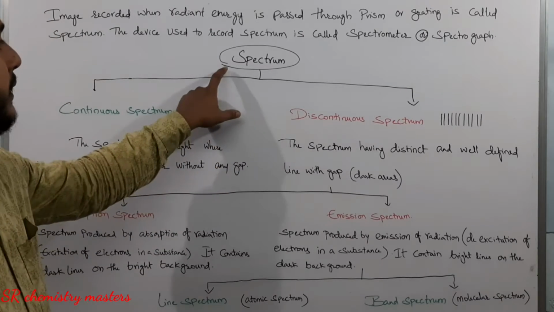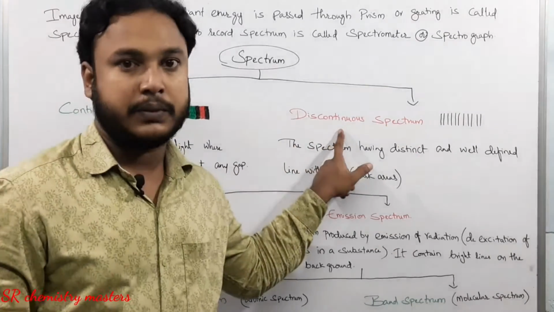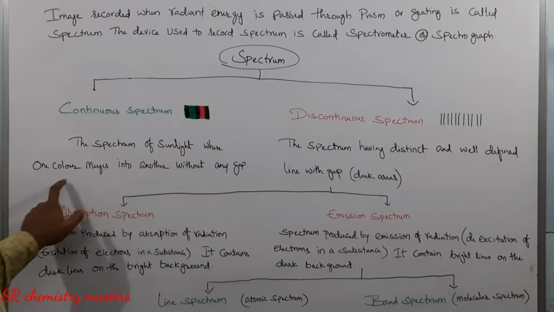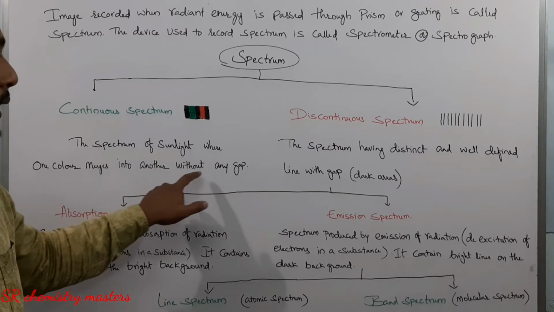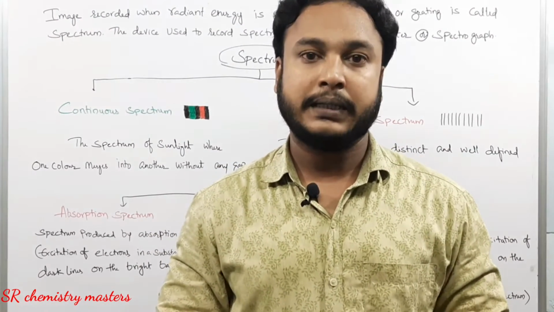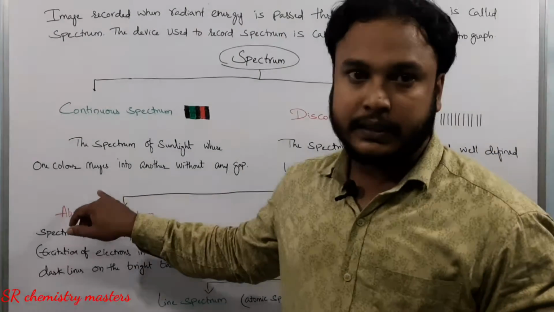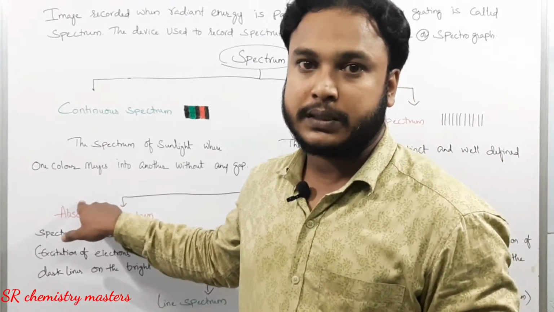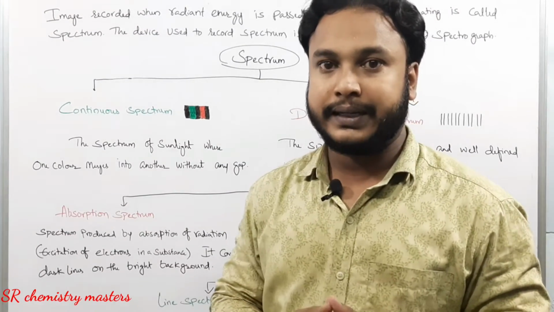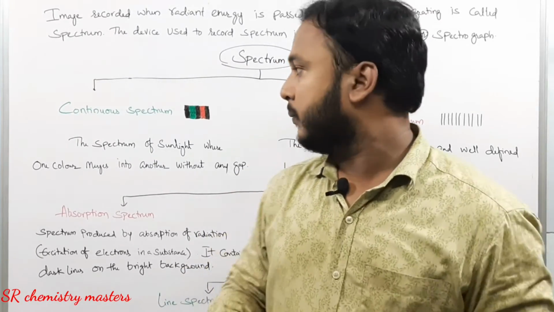Basically, the spectrum is of two types. One is continuous spectrum and the other one is discontinuous spectrum. Remember, continuous spectrum is the spectrum of sunlight where one color merges into another without any gap. In continuous spectrum, there is no gap between the lines or the bands obtained. Specifically, here one color merges with another color. That is, there is no clear differentiation between the colors obtained in the spectrum.